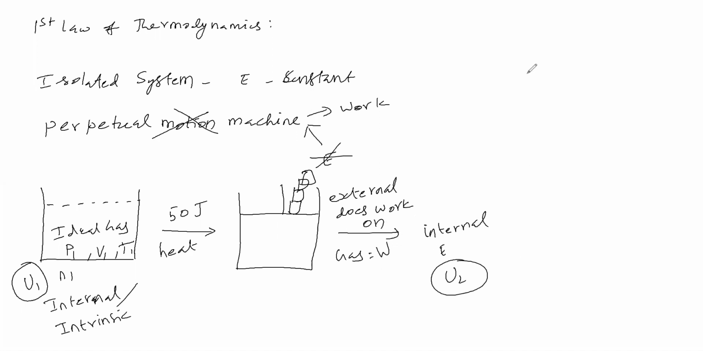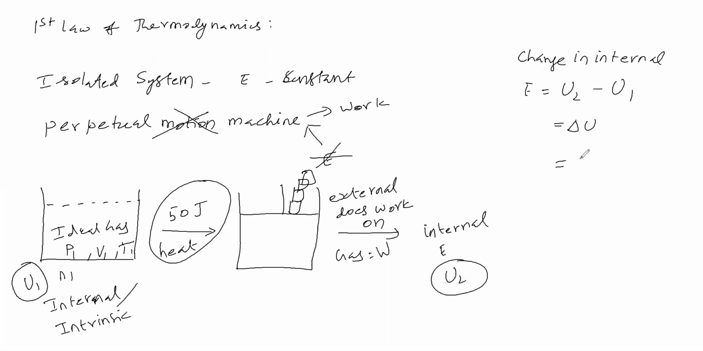Now, what is the change in internal energy? Change in internal energy equals final internal energy minus initial internal energy, that is equal to delta U. That delta U is equal to this heat plus this work. Therefore, the first law of thermodynamics says that delta U is equal to Q plus W. It is the mathematical form of the first law of thermodynamics. Delta U is called the change in internal energy. Q is the amount of heat involved. W is the work done.